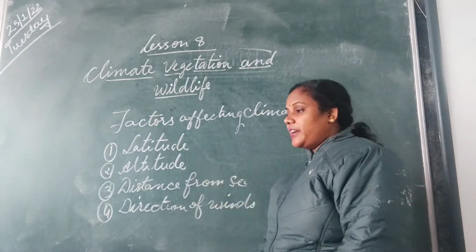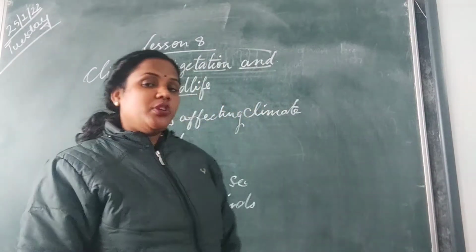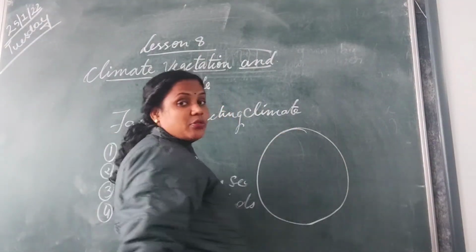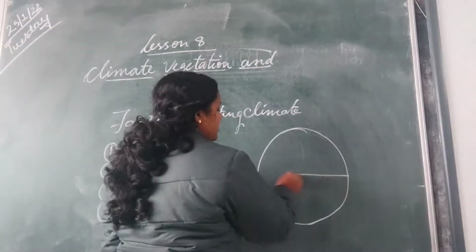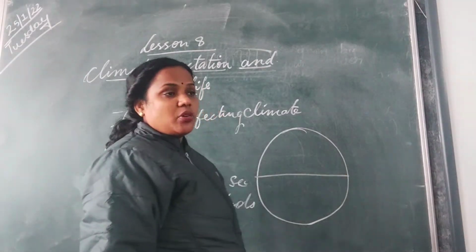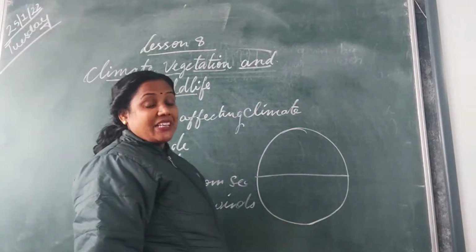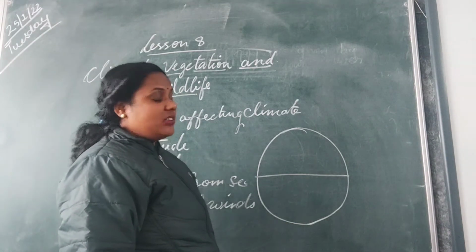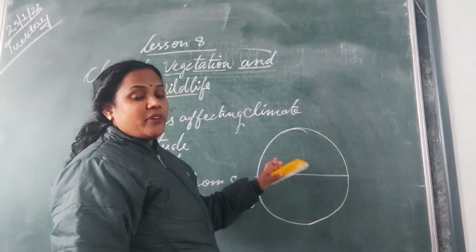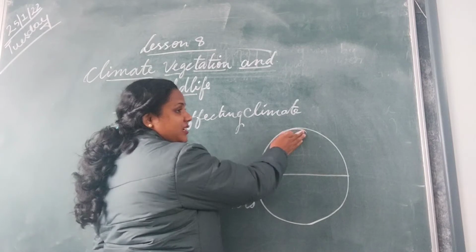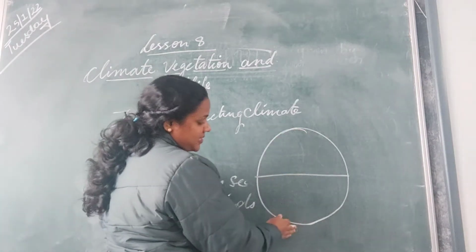Latitude means, if you look at the globe, these horizontal lines which run on the globe, imaginary lines, are drawn so that we can easily understand the map, or easily understand the location. Now I told you 90 lines are in the northern hemisphere, 90 in the southern hemisphere.